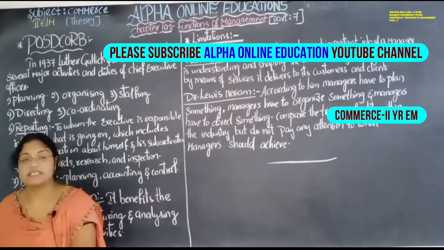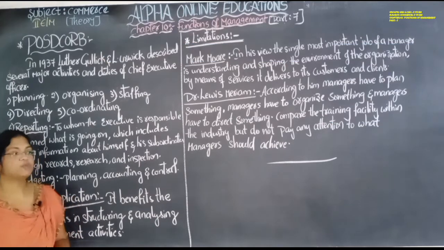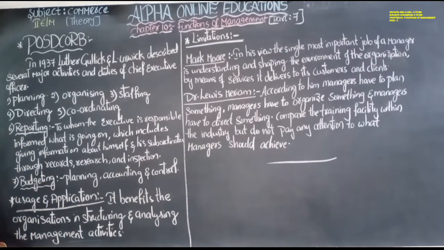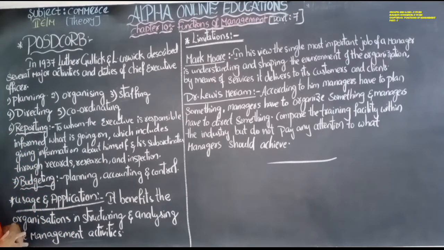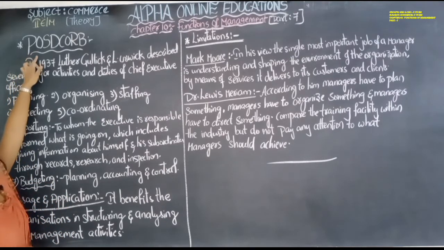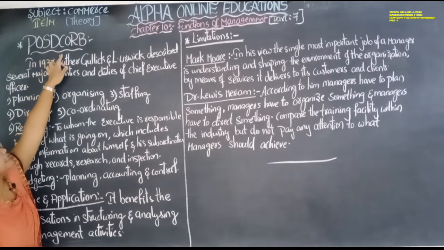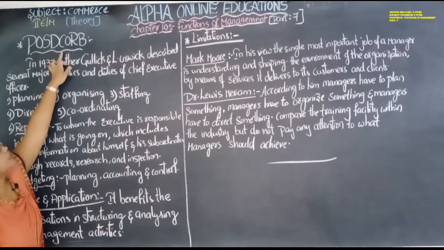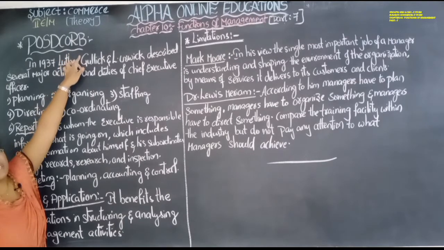Commerce theory part for the second year's English medium, the chapter that we are dealing with is the functions of management. And this is the last topic of the chapter, that is POSDCORB. What does it indicate? P means planning, O means organizing, S means staffing, D indicates directing, CO means coordinating, R means reporting, B means budgeting.